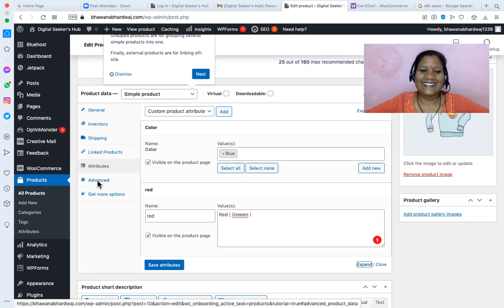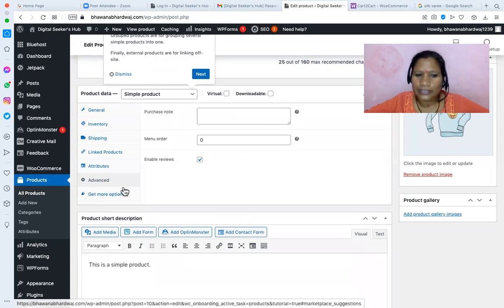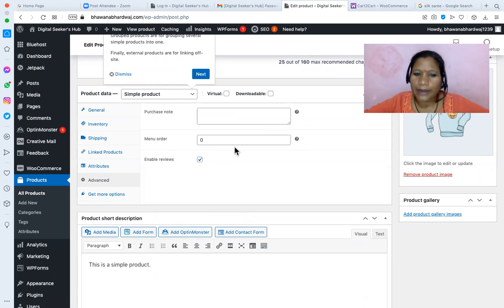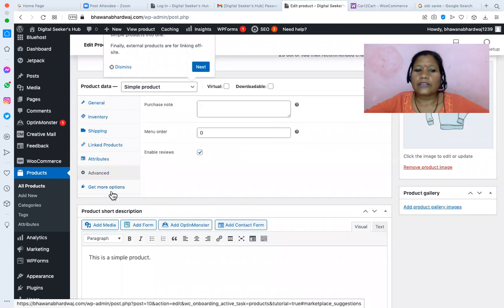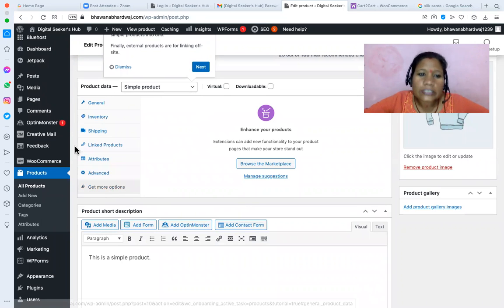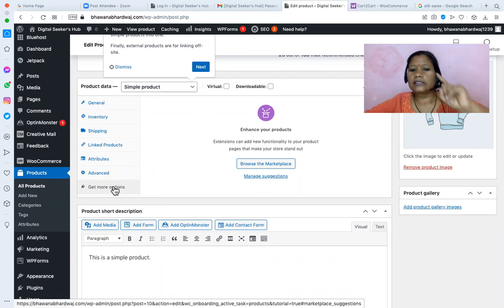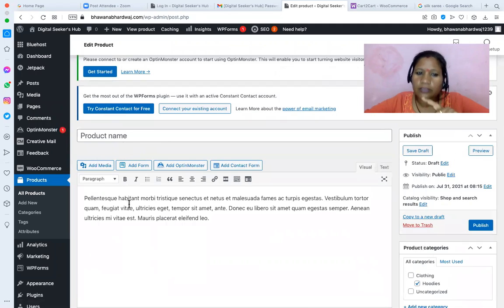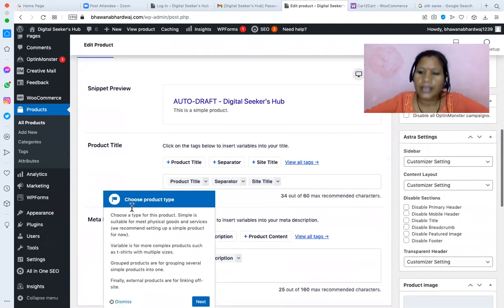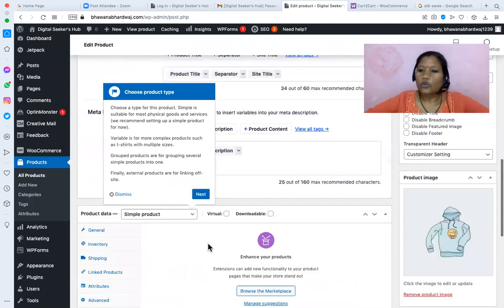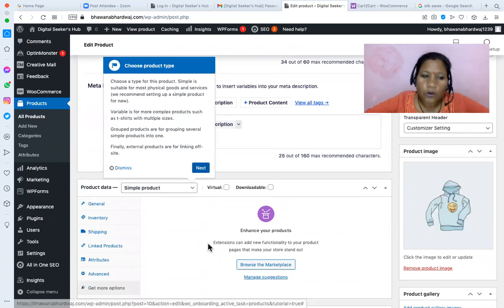Okay, understood. Right. So we can go for the advanced options like purchase note or menu order. We can give more options. All these features are about one product. Whatever you are writing here is related to that one product. So for each product, we have to fill in all the details. Every product. This is the way you add a product.